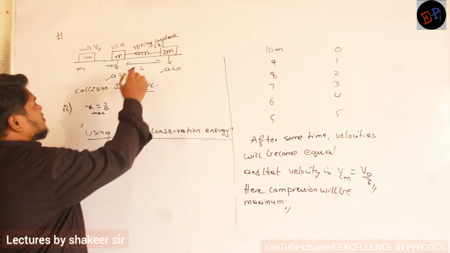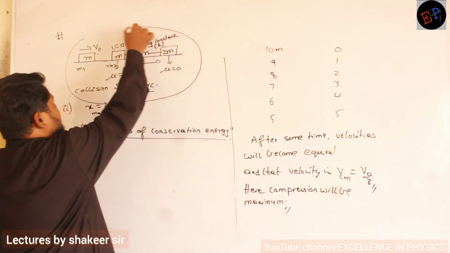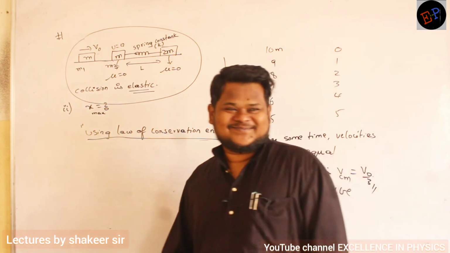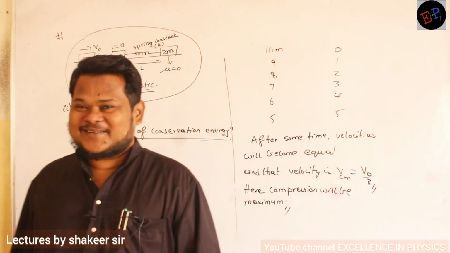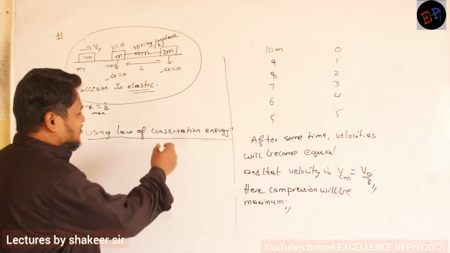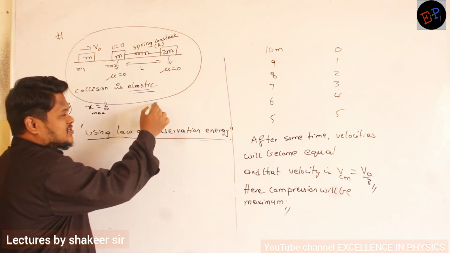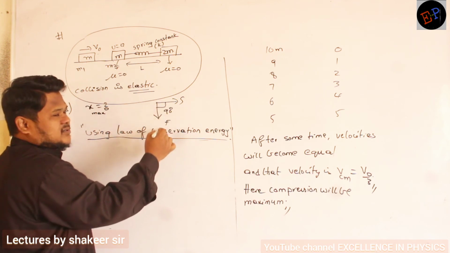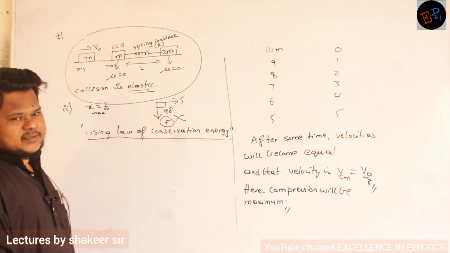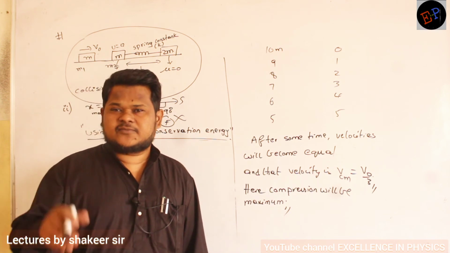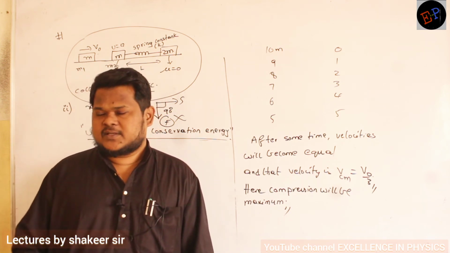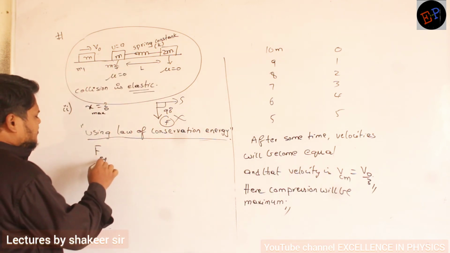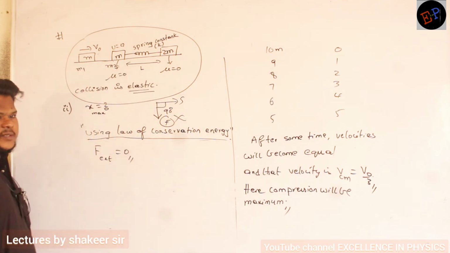Now see, in this total system, are external forces present? Gravitational force is there, no? But gravitational force is acting in downwards direction, and bodies are moving in this direction. So the angle between them is 90, cos 90 is 0, so gravitational force cannot do any work. Gravitational force is definitely present, but it cannot do any work. So we need not consider gravitational force. So we say external forces are 0. Are you able to understand?